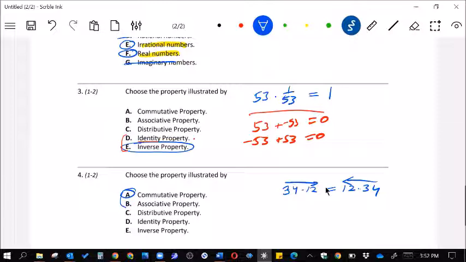The distributive property, if I were to do this, let's do 3x + 12 is equal to 3(x + 4). It looks like I'm taking a common factor out, but in doing so, that makes it the distributive property because it's just simply the opposite of multiplying it in. All right, that's enough for practice.